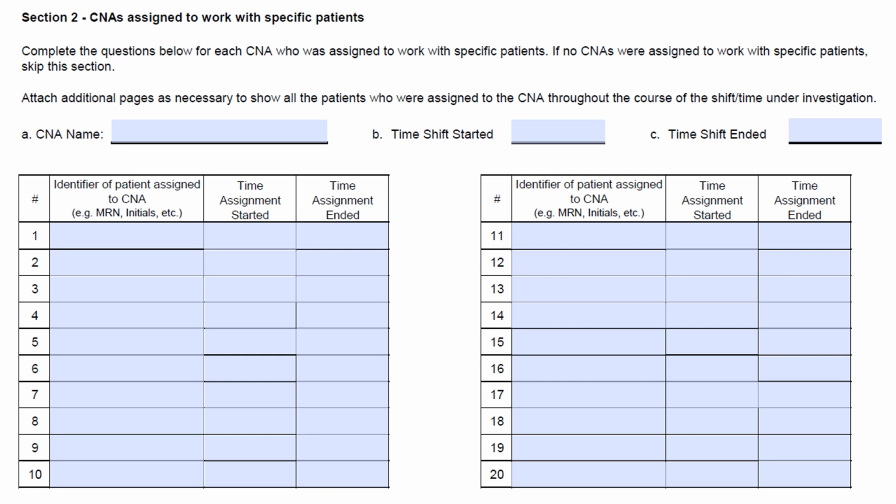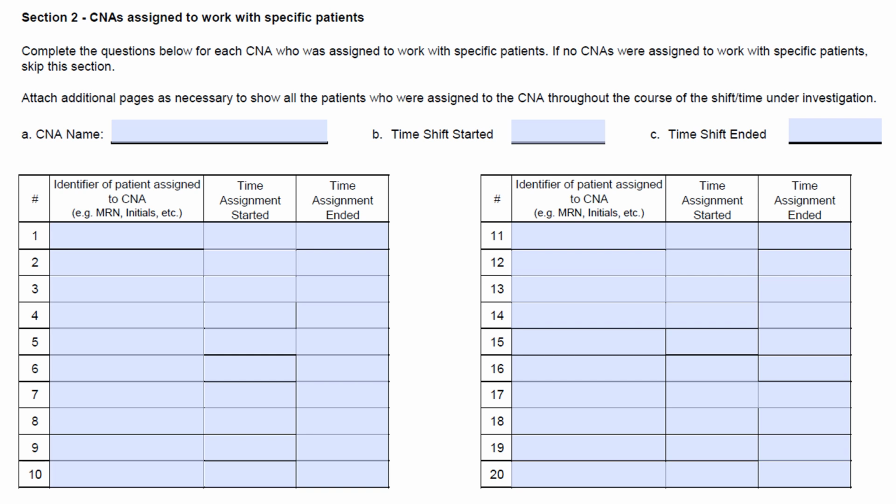This slide shows section 2, which you will only complete if CNAs were assigned to work with specific patients during the shift under investigation. In this section, you will complete one page for each CNA who had a direct patient assignment. You will need to attach additional pages as necessary to show the patient assignments for all CNAs on the unit during the shift and time under investigation.